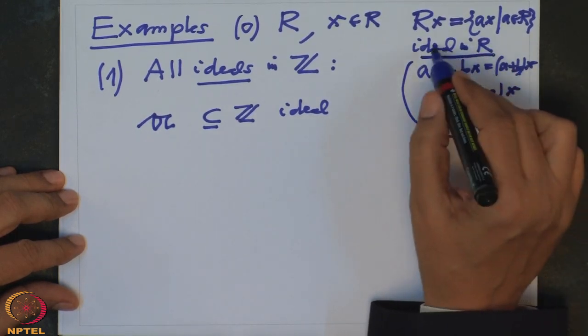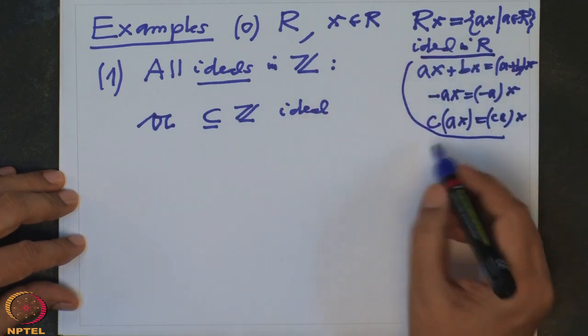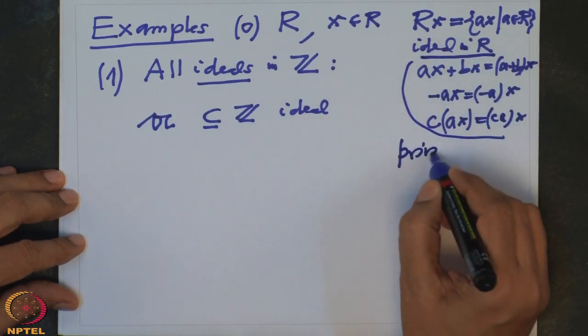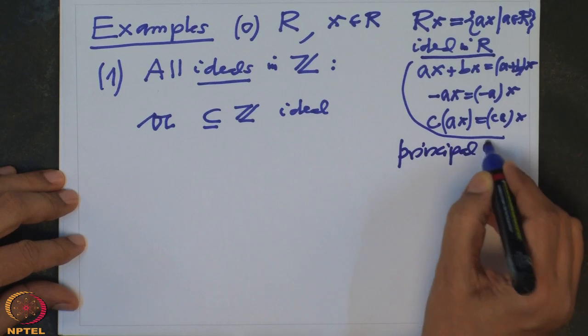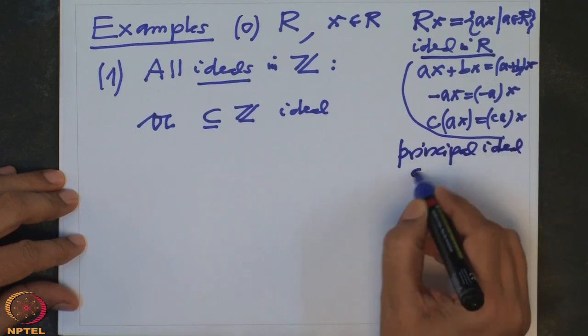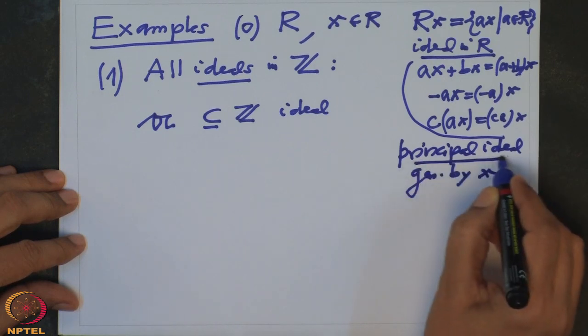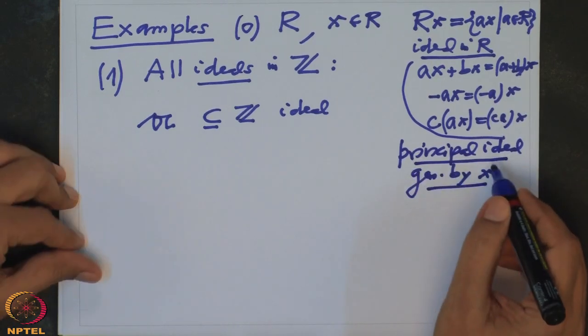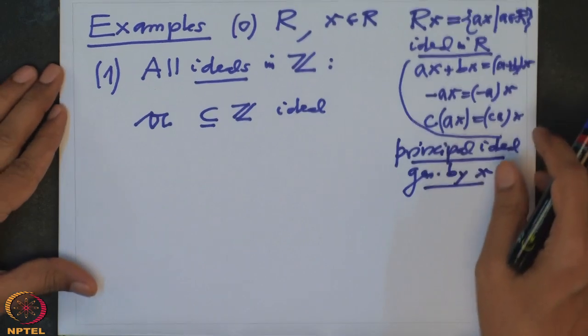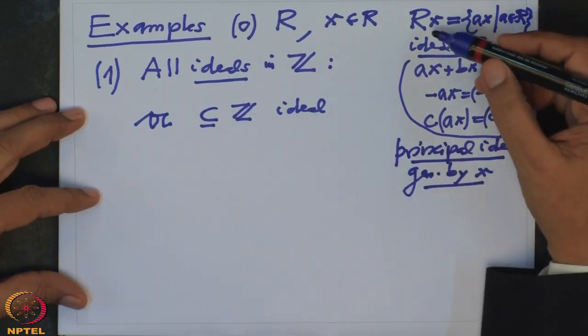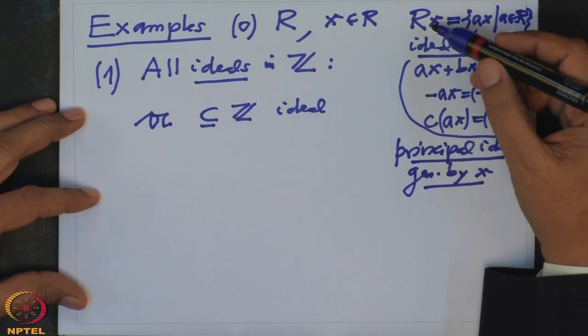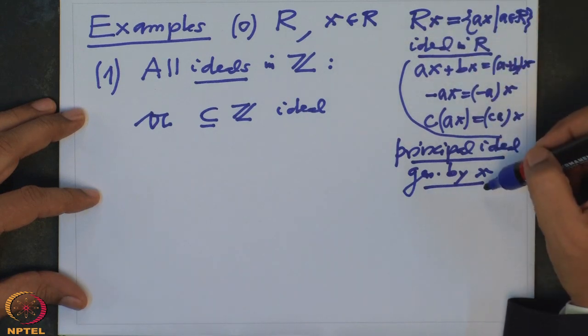This ideal is called the principal ideal generated by x. And note that this x may not be uniquely determined by this ideal. If you give the ideal, then you need not get back x.